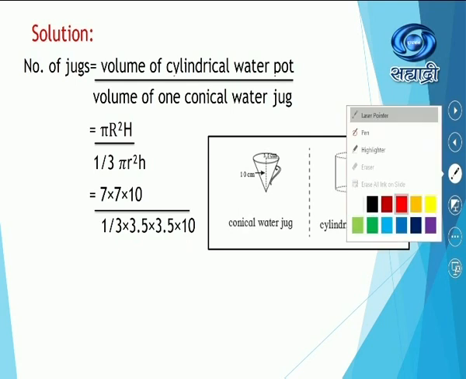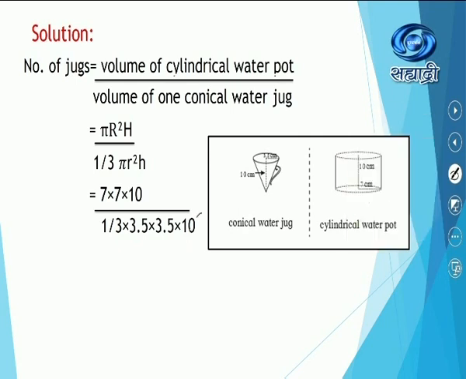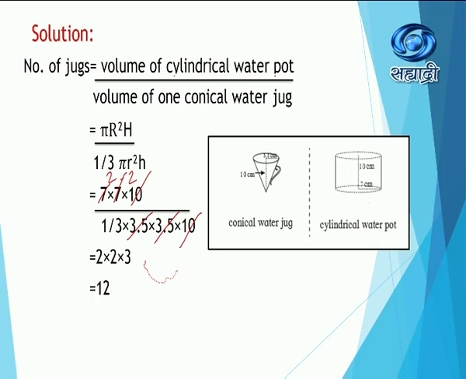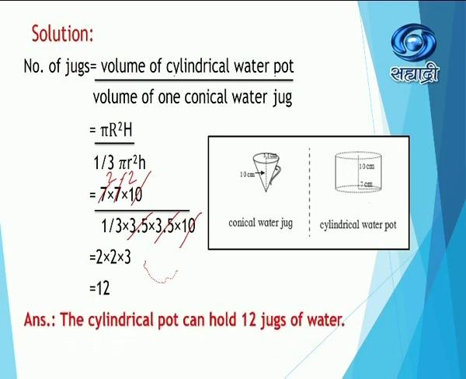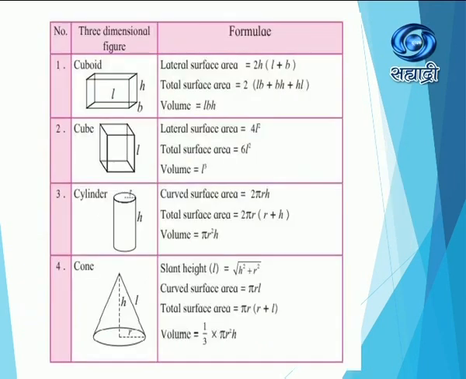Now also 10 will get cancelled, and 3.5 twos are 7, 3.5 twos are 7. It is equal to 2 into 2 into 3, that is 12. Therefore, the cylindrical pot can hold 12 jugs of water.